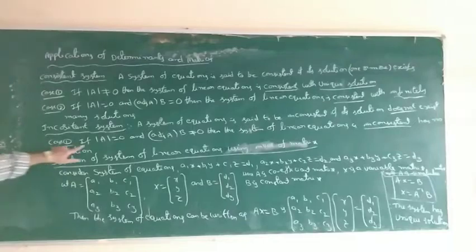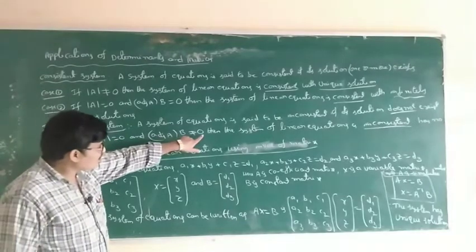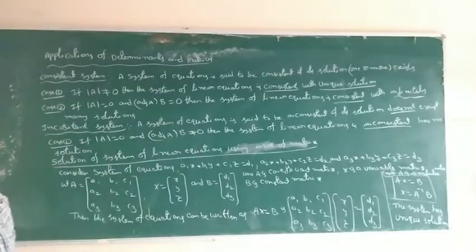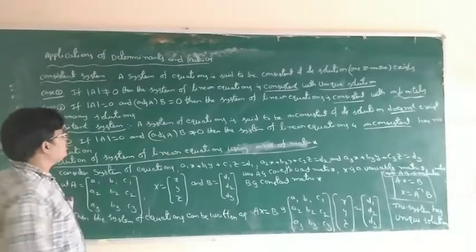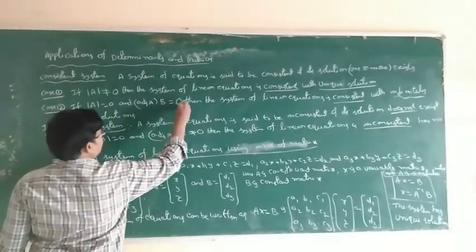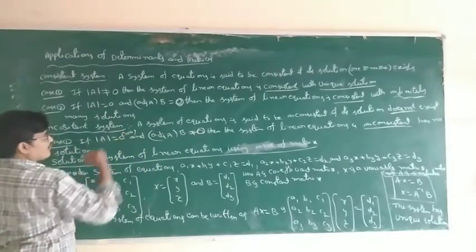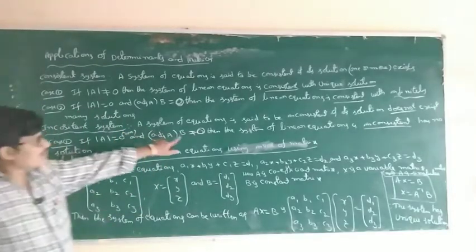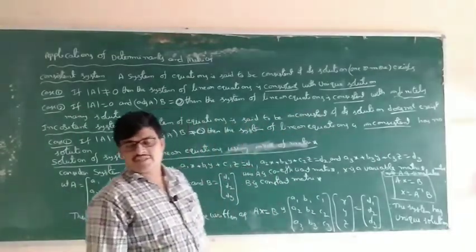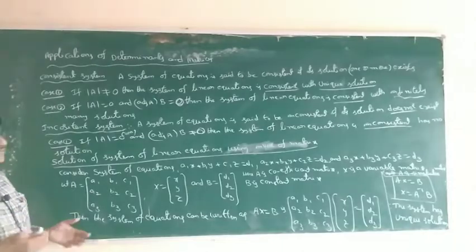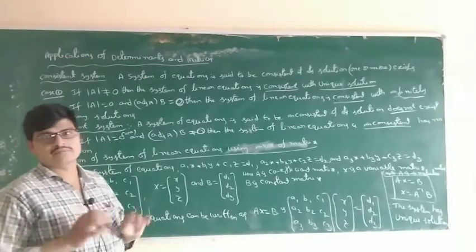So, determinant of A equal to 0 and adjoint A into B not equal to 0, versus determinant of A equal to 0 and adjoint A into B equal to 0. The not equal to 0 case means the system is inconsistent. Inconsistent means the system of linear equations has no solution. There is no solution.